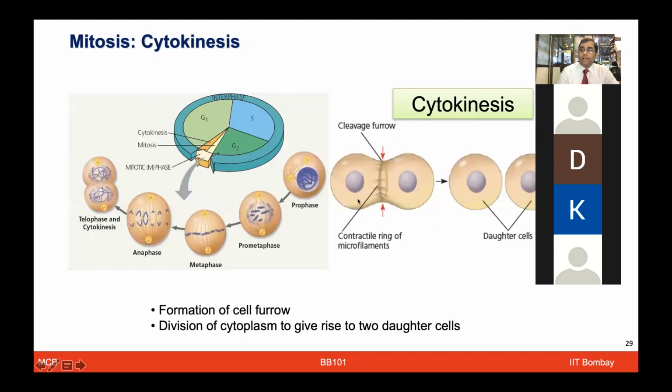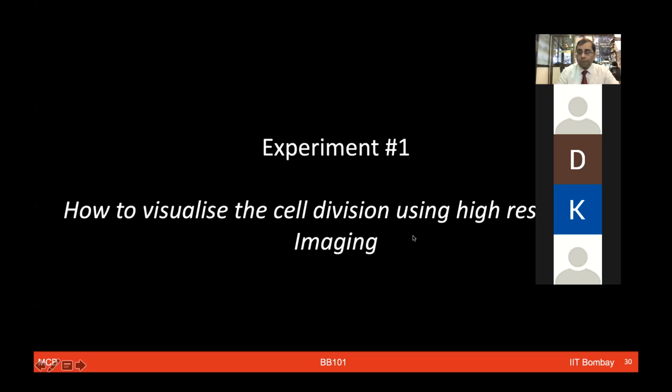After this, the cell has to again distribute its cytoplasm into both the daughter cells, and therefore the process of cytokinesis happens. So karyokinesis, karyon is the nucleus; cytokinesis, cyto is the cytoplasm. So now the cell furrow formation happens like this, and we have the cell forming two daughter cells. So that is the gist of the mitosis.